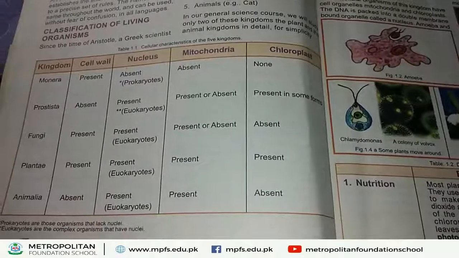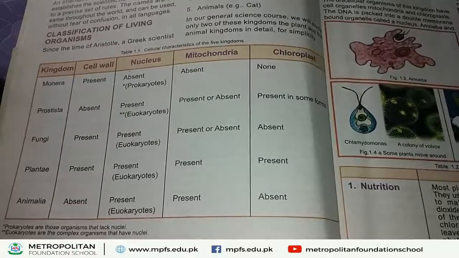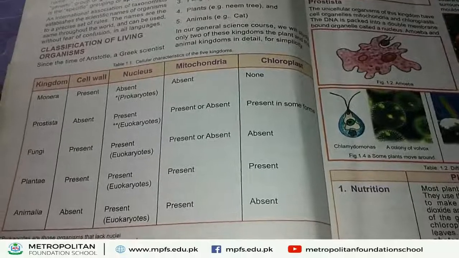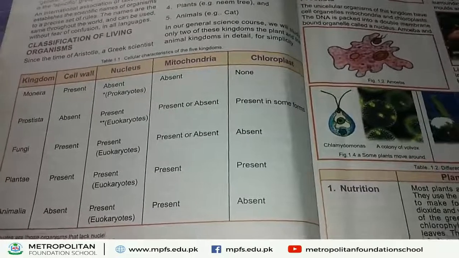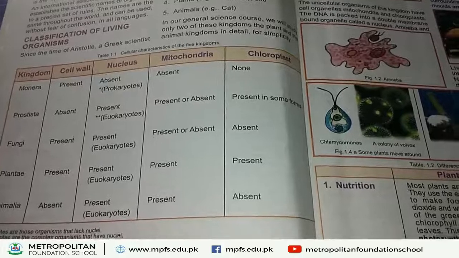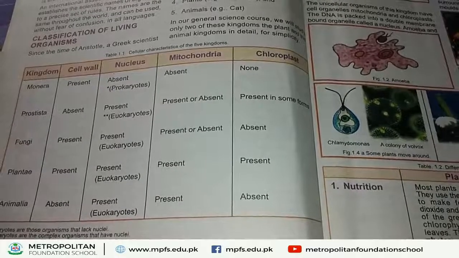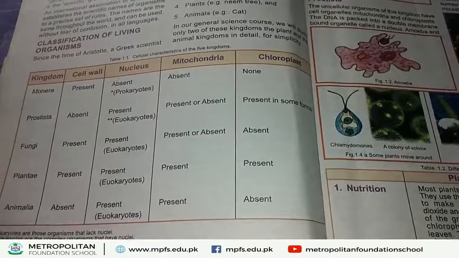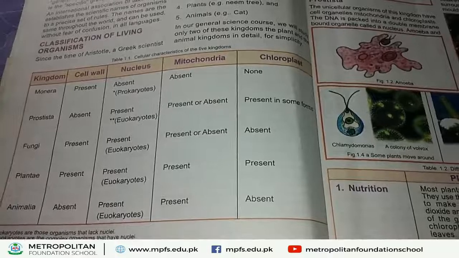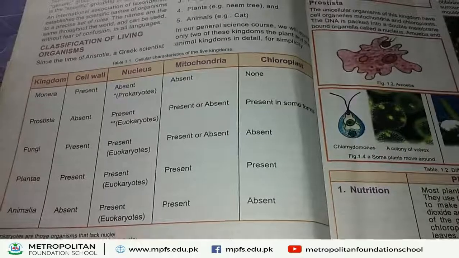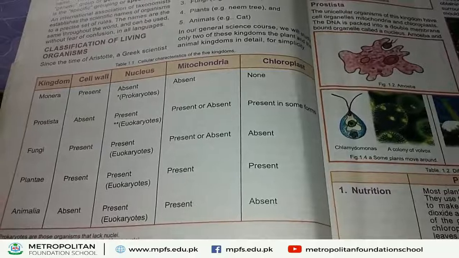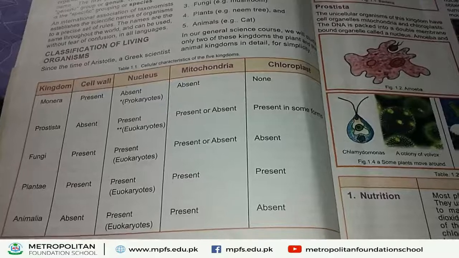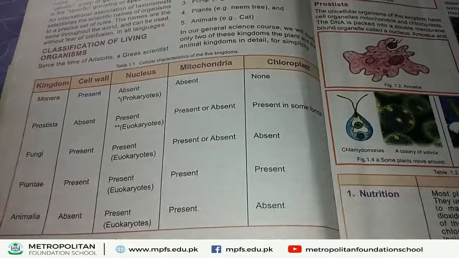Nucleus. What is nucleus? In the cell, a spherical shaped body is present, that is nucleus. Mitochondria is a special organelle, it is also found in the cell. Chloroplast is a green pigment, it is found in all plants. This green pigment is called chloroplast. First, we study characteristics of Kingdom Monera.